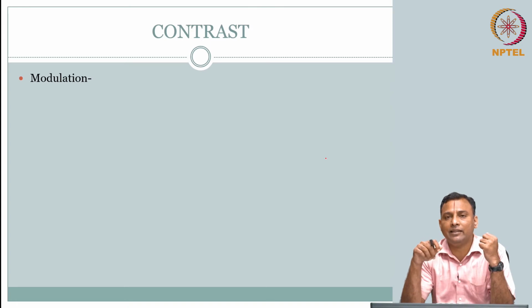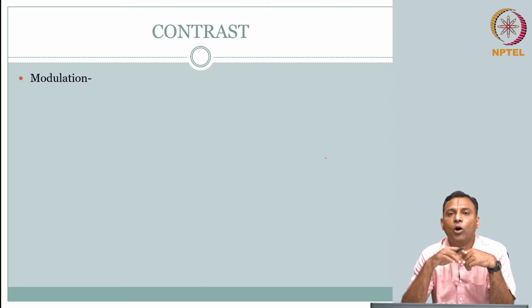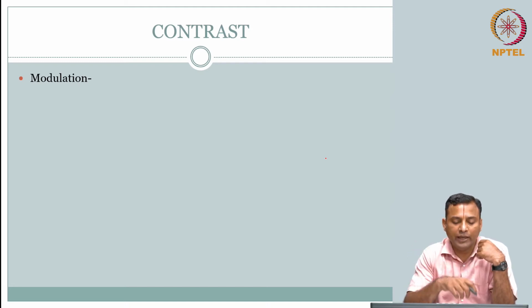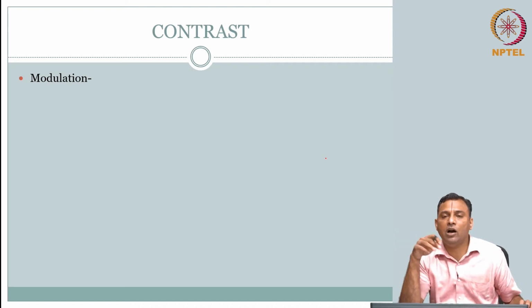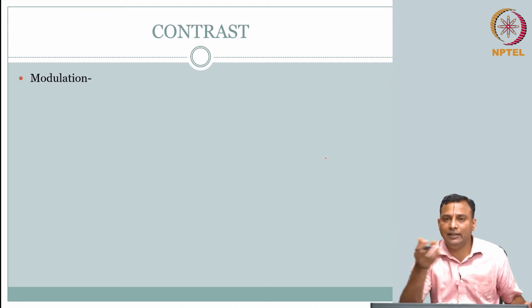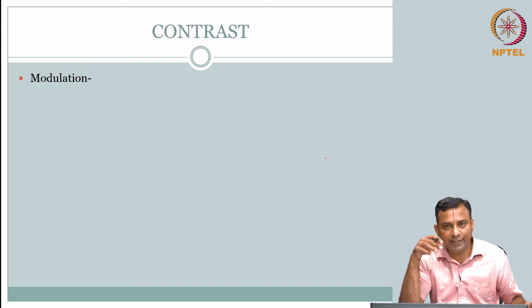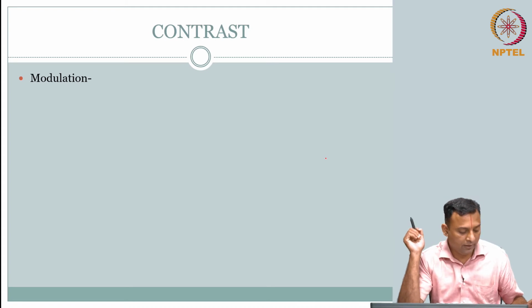Is there a more structured way of creating different intensities in the image? We can modulate the signal. So, the idea of modulation is how do we get different intensities in the image. If we get different intensities in the image, then for the idea of contrast, we can pick which one is our target, which is our background, or we want to talk about local, global, all that we can go on.